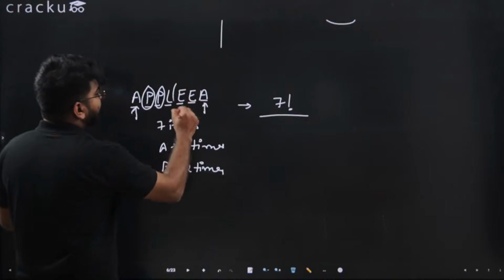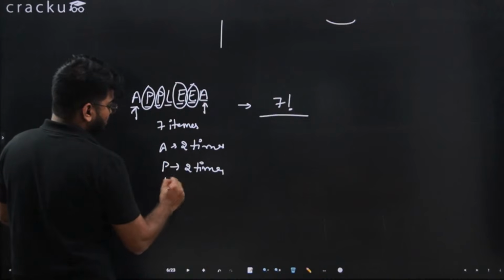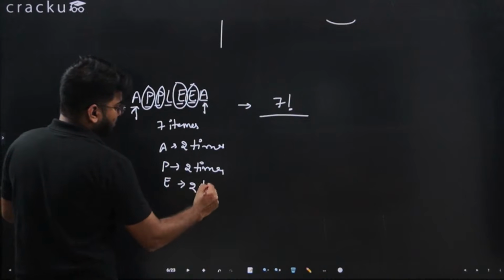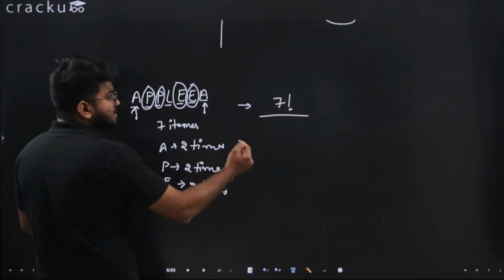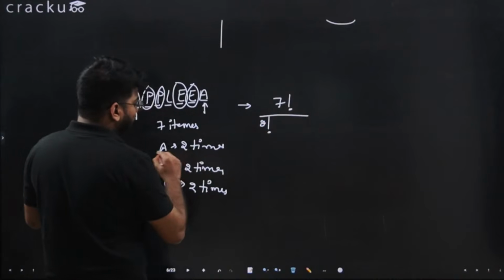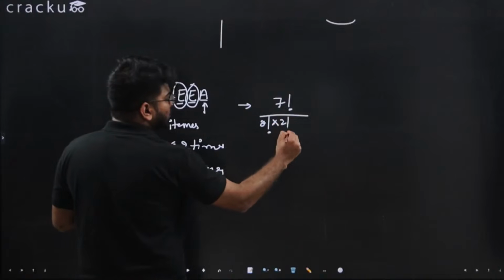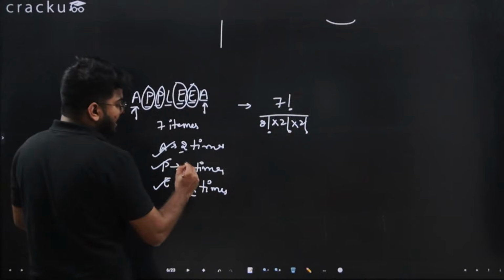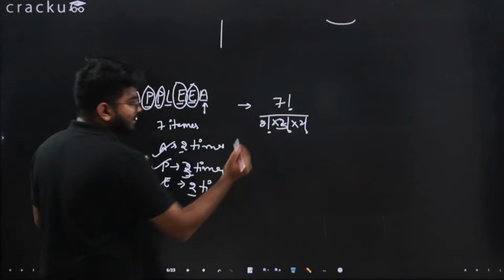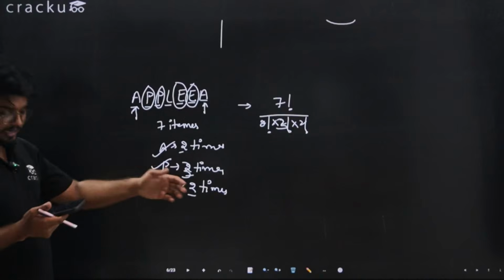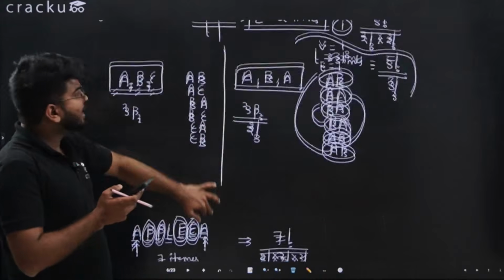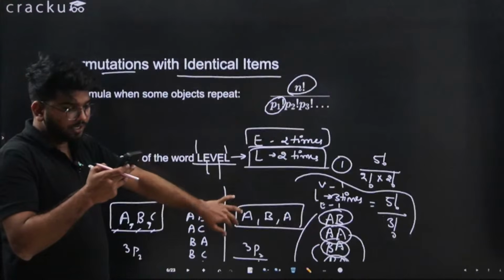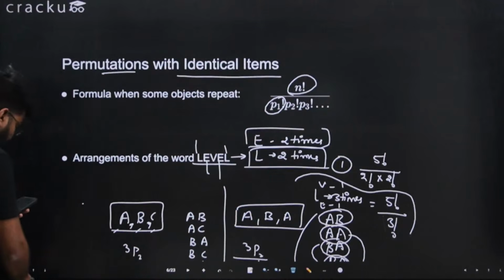And then we have E coming twice. So we'll divide this whole factorial with 2 factorial for A into 2 factorial for P into 2 factorial for E. If this had been 3, this will become 3. So this is how you do it when there are identical items. Let me know if you guys have any doubt here. We'll move on now.